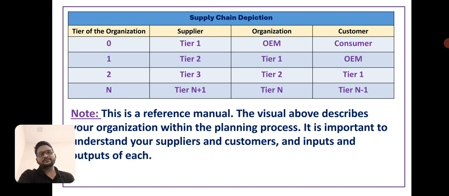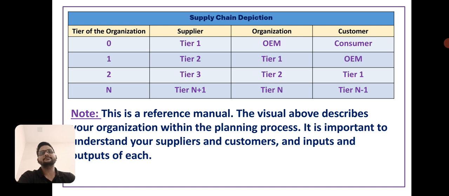Next, if your organization is tier 1, then your supplier will be tier 2 and your customer will be OEM. And if your organization is tier 2, your supplier will be tier 3 and your customer will be tier 1. This is a reference manual.